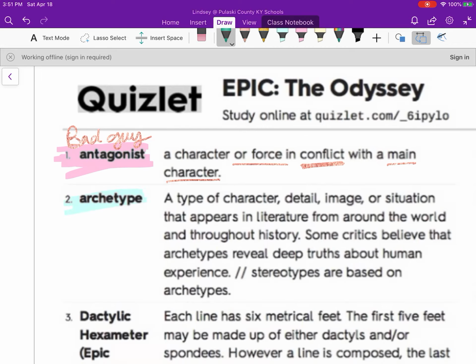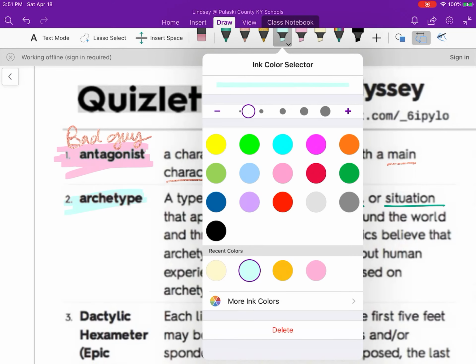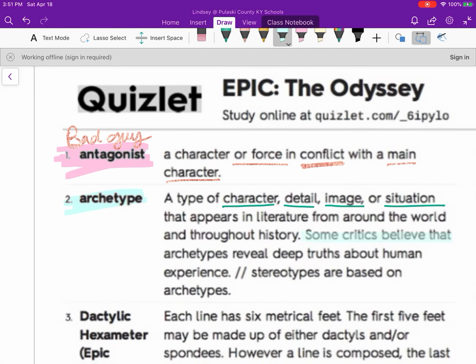Next we have archetype. We talked about this briefly. An archetype is a type of character, detail, image, or situation that appears in literature from around the world and throughout history. And this is kind of an important thing to note about it. Some critics believe that archetypes reveal deep truths about human experiences. So some critics think that archetypes are talking about deeper, more substantial, more important truths about humanity and not just about a character in and of itself.